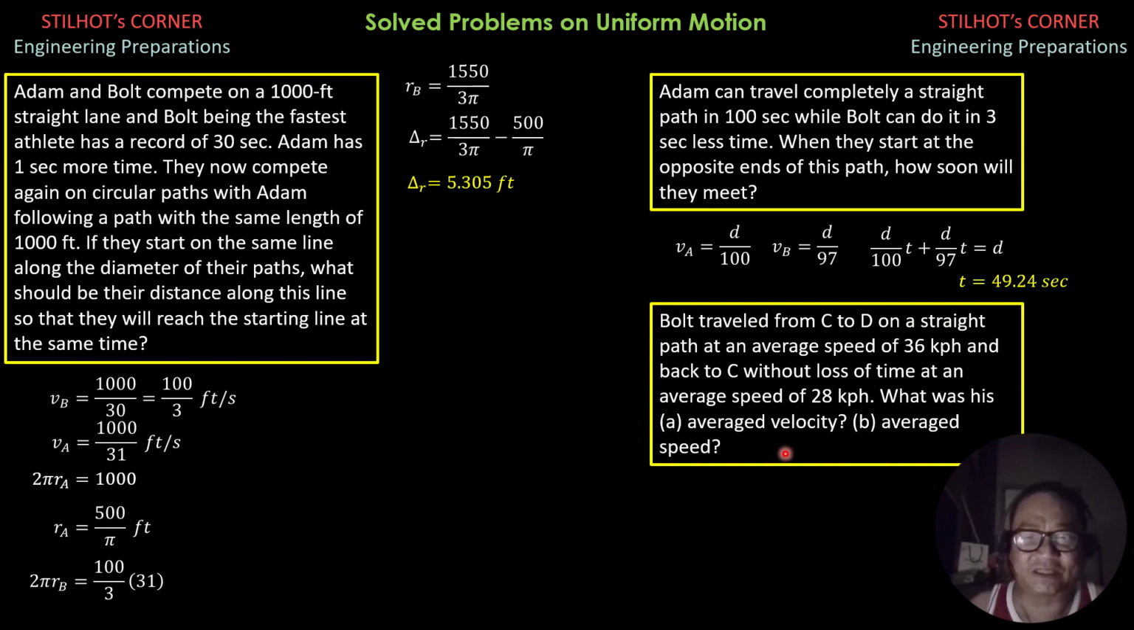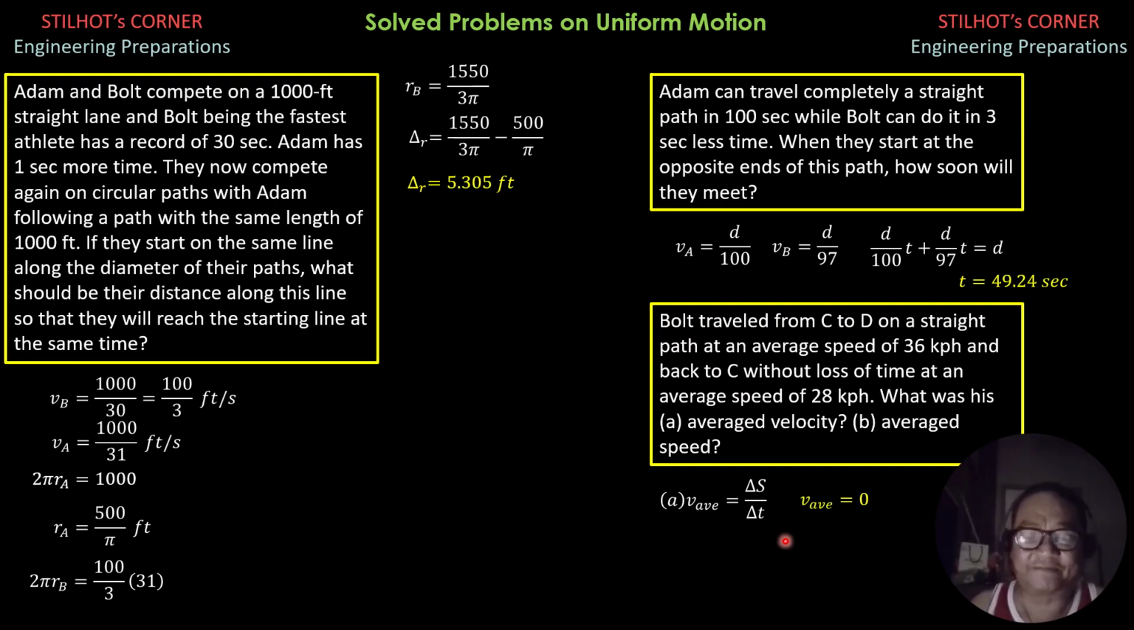For the average velocity, velocity is a vector quantity. It is the change in displacement, delta S, divided by the total time elapsed, which is delta T. And since the change in displacement is zero, because Bolt started at C then went back to C, the final displacement is zero because the final point is also the starting point. Delta S is zero, while delta T definitely has a value. So the answer for average velocity is zero.